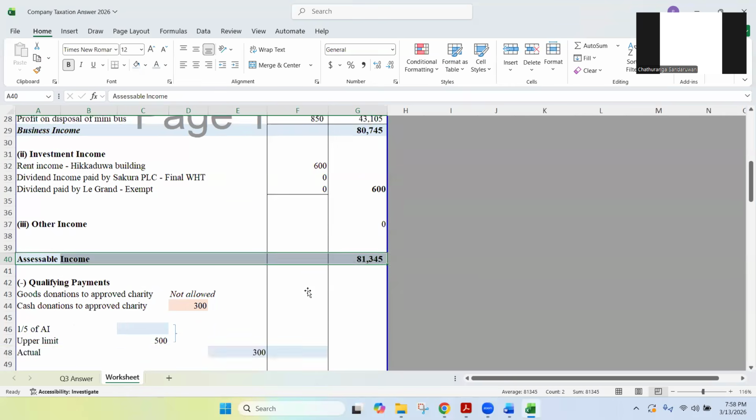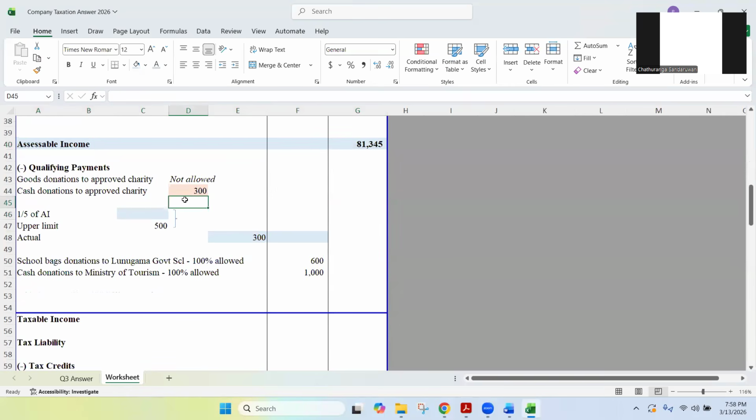Right. So when you go down, you can see there's a pending part in the donations, qualifying payments. Now we need 1/5 of the assessable income. I'm going to take 81,345 divided by 5, 1/5, which is 16,269. Lamai, what is the lowest value out of 500 and 16,269? Obviously 500. That is the lowest value.